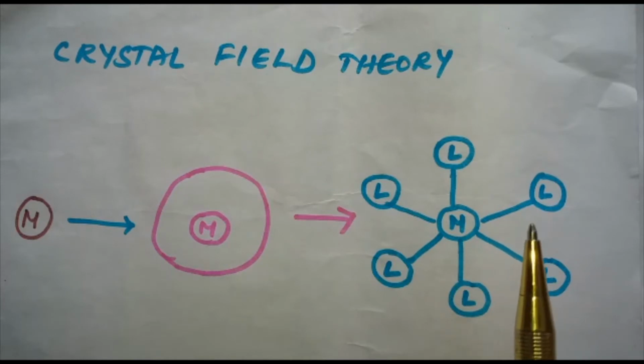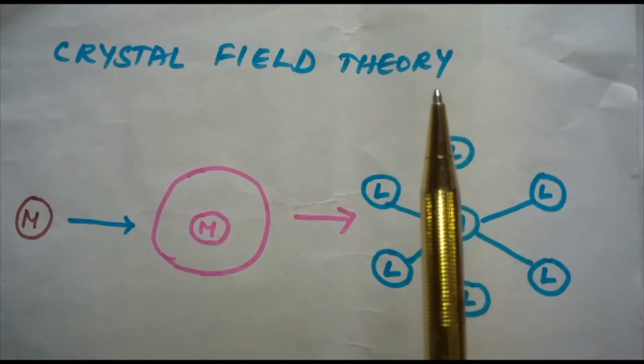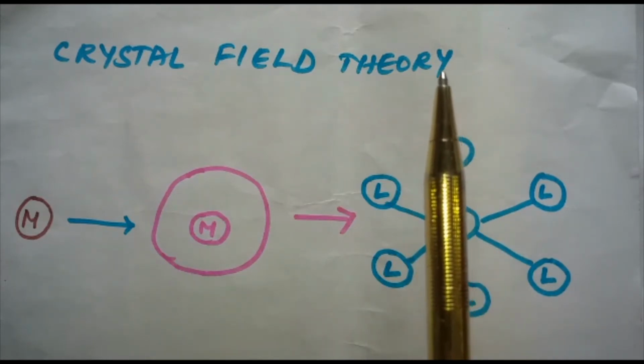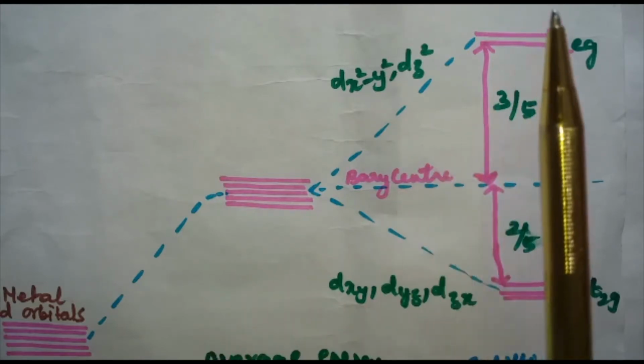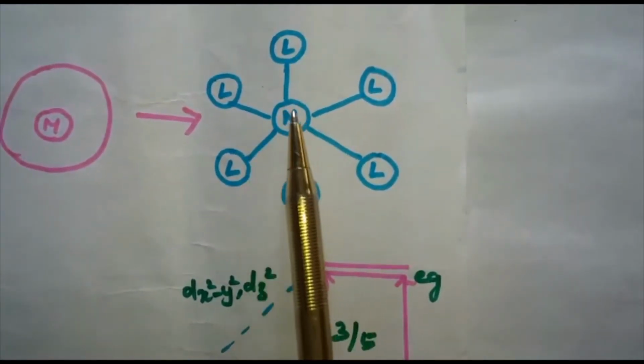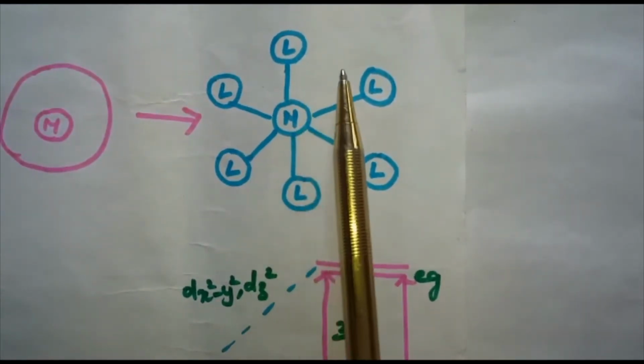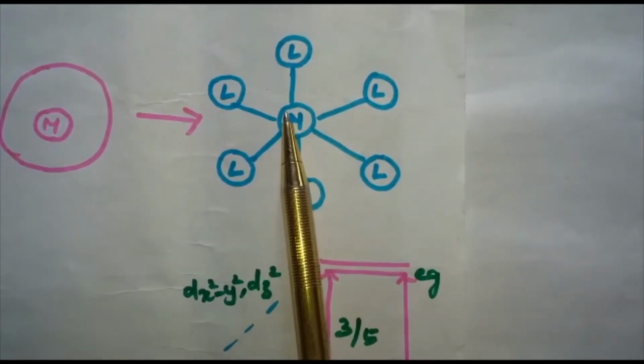The pattern of splitting depends on the nature of the crystal field. It may be octahedral splitting or tetrahedral splitting. Let us see the octahedral splitting first. In an octahedral coordination entity, the central metal ion will be surrounded by six ligands. See, this is how the ligands surround the metal ion. There will be repulsion between the electrons in the metal d orbitals and the electrons of the ligands.